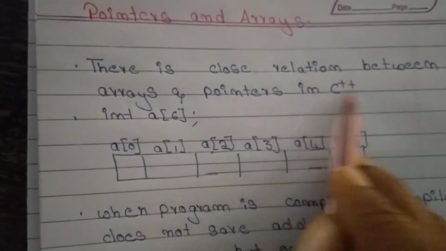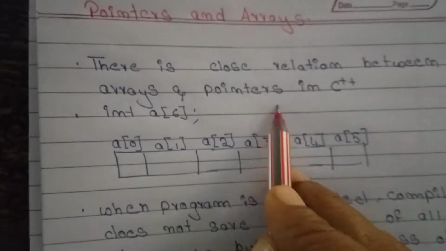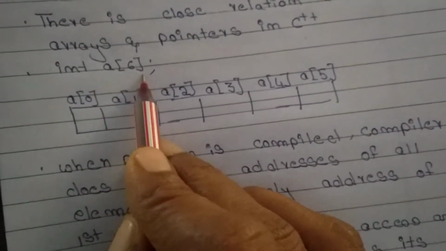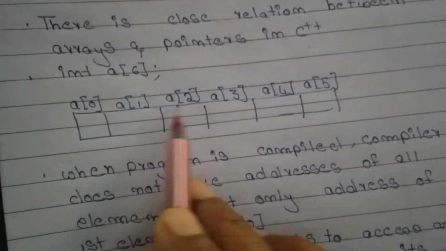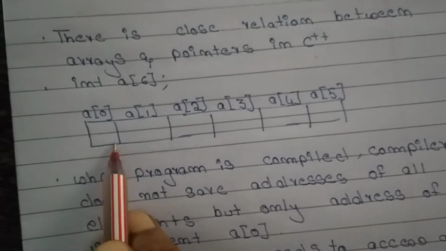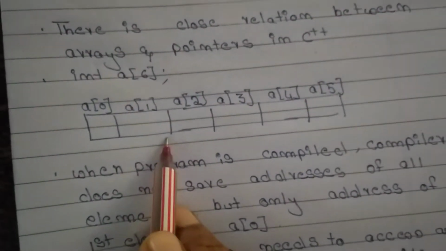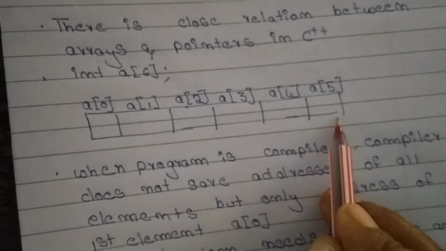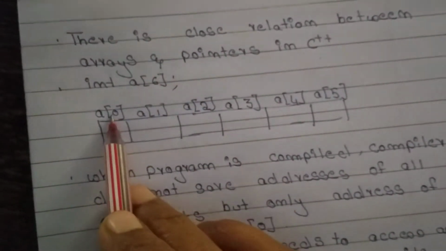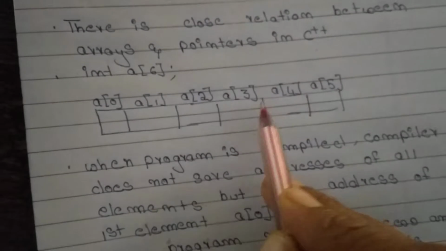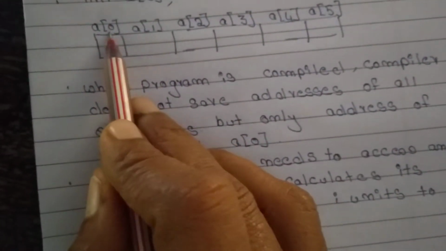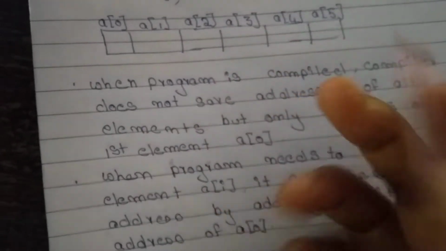There is a close relation between arrays and pointers in C++. If you write int a of 6, with a of 0, a of 1 and so on, integer means each memory location is 2 bytes, 2 bytes, 2 bytes and so on. 6 means indices 0, 1, 2, 3, 4, 5. Now, the compiler will not remember all the addresses.